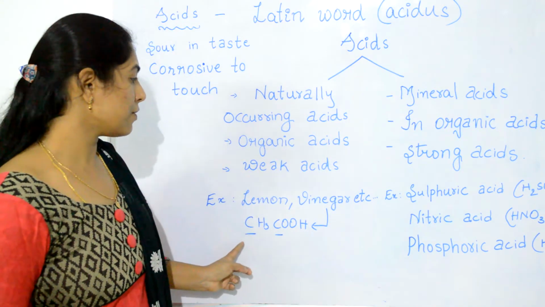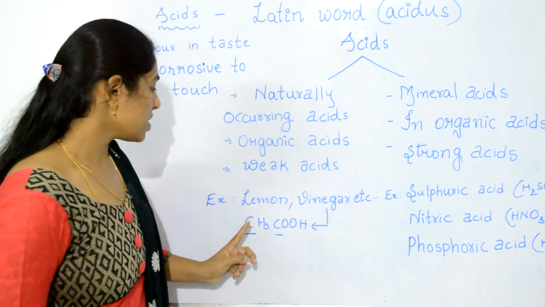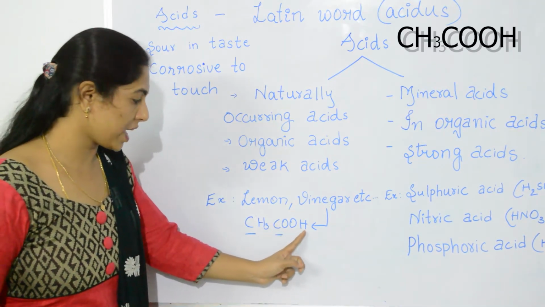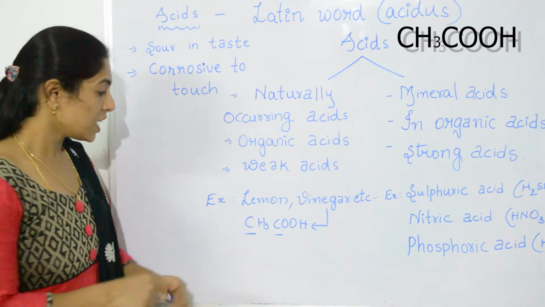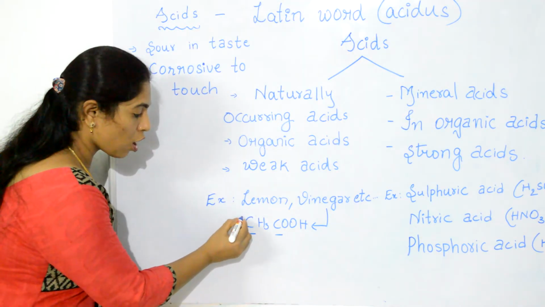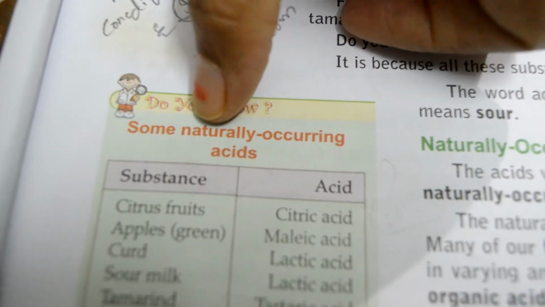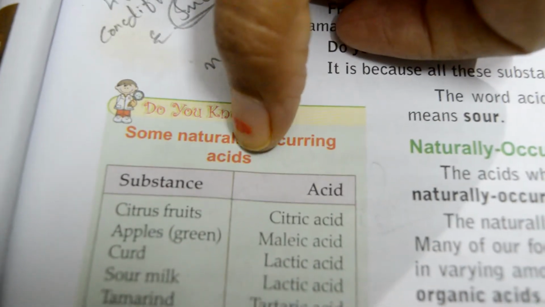For example, if you see vinegar, see the chemical formula, it is CH3COOH. It is nothing but it contains carbon. Now let us see some of the naturally occurring acids.